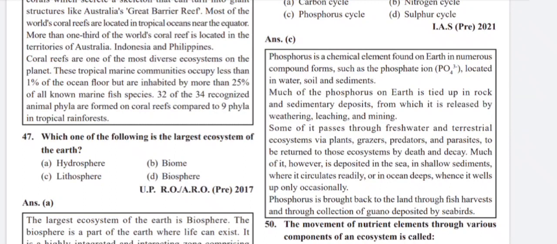Much of the phosphorus on Earth is tied up in rock and sedimentary deposits from which it is released by weathering, leaching and mining. Some of it passes through freshwater and terrestrial ecosystems via plants, grazers, predators and parasites to be returned to those ecosystems by death and decay. Much of it, however, is deposited in the sea, in shallow sediments where it circulates readily, or in ocean deeps where it wells up only occasionally. Phosphorus is brought back to the land through fish harvest and through collection of guano deposits by seabirds.